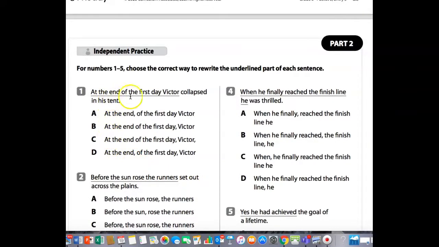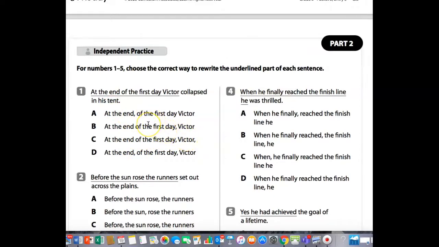All right, so at the end of the first day, Victor collapsed in his tent. How would we write that correctly? At the end of the first day, Victor. At the end of the first day, Victor, comma. So this one would be, at the end of the first day, Victor collapsed in his tent.